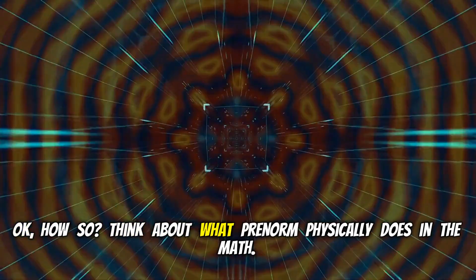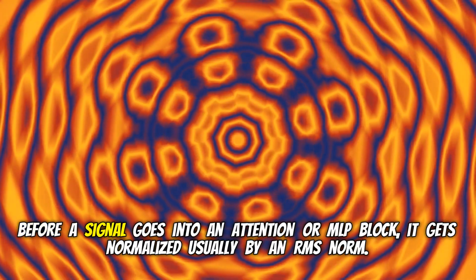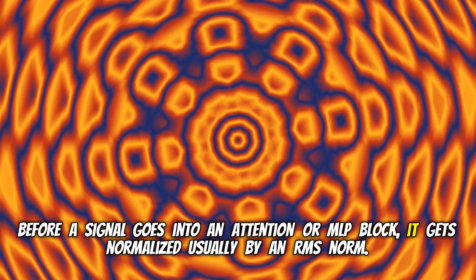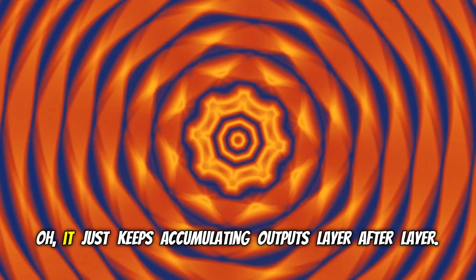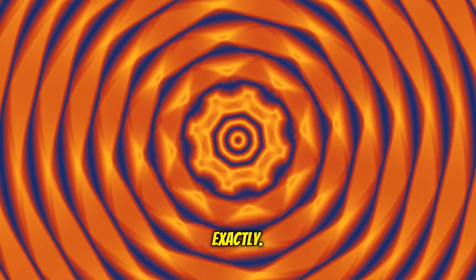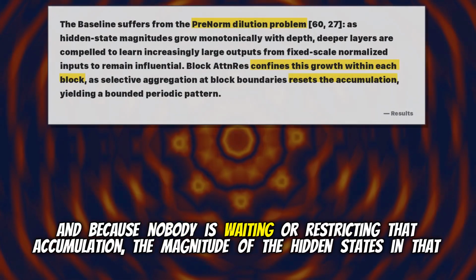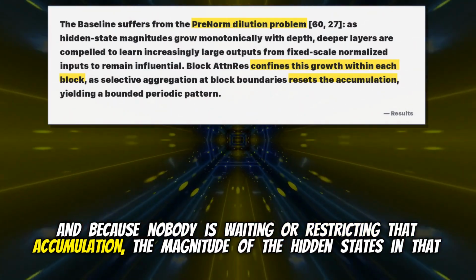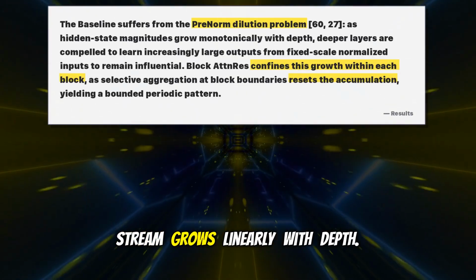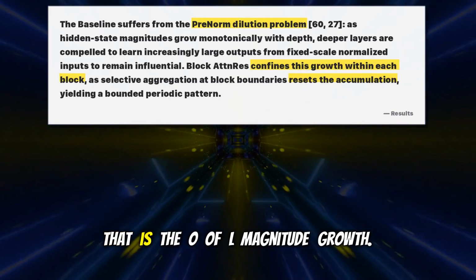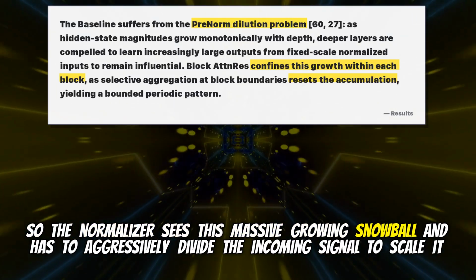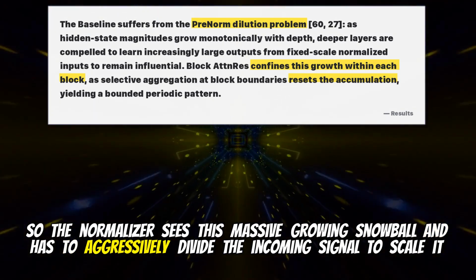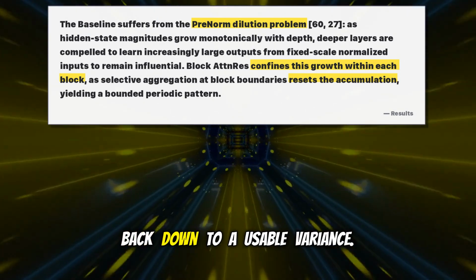Okay, how so? Think about what PreNorm physically does in the math. Before a signal goes into an attention or MLP block, it gets normalized, usually by an RMS norm. But the residual stream itself, like the main trunk of the network, skips that normalization. Oh, it just keeps accumulating outputs layer after layer. Exactly. And because nobody is restricting that accumulation, the magnitude of the hidden states in that stream grows linearly with depth. That is the O of L magnitude growth. So the normalizer sees this massive growing snowball and has to aggressively divide the incoming signal to scale it back down to a usable variance.